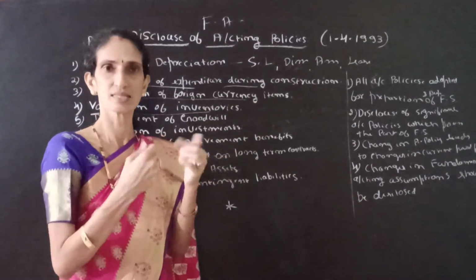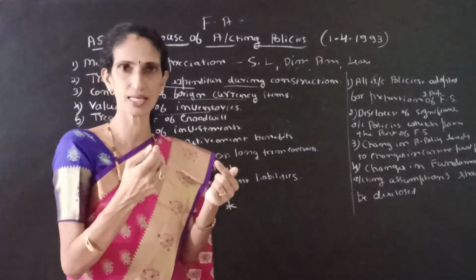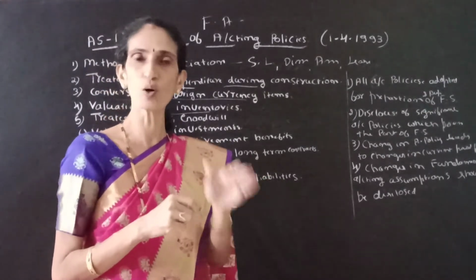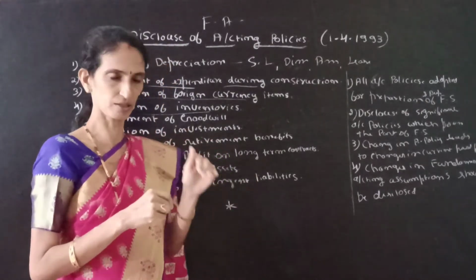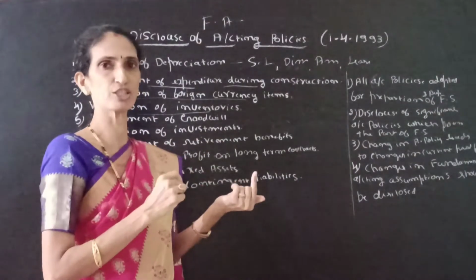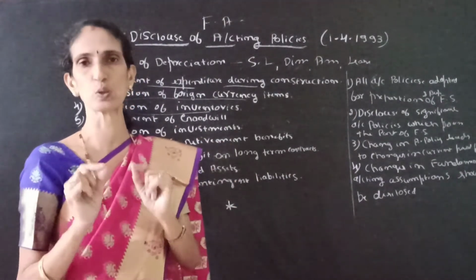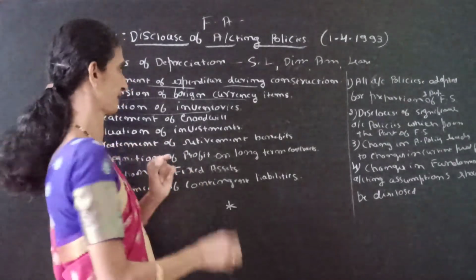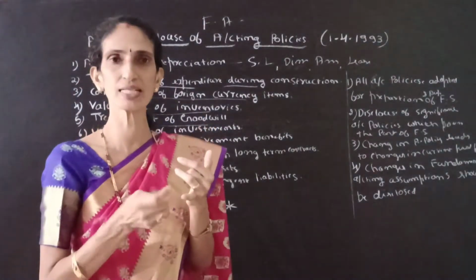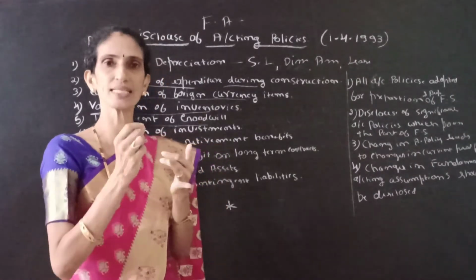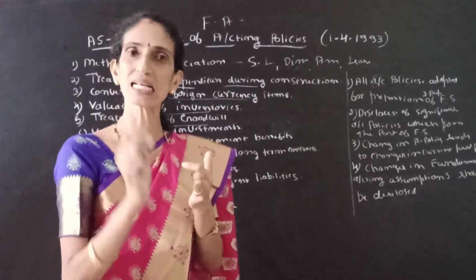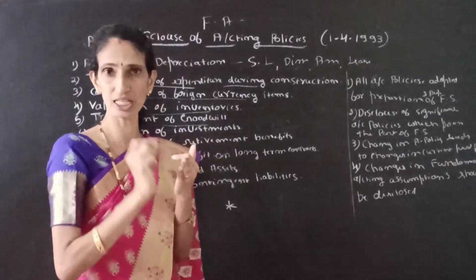In some businesses, some companies are overvaluing their stock, and in some companies they follow lower valuation of stock. So undervaluation and overvaluation should be clearly disclosed in the financial statement. Next one is treatment of goodwill. Whether goodwill is brought in cash, or whether it is raised, or whether it is distributed to the partners, it should be clearly disclosed in the financial statement.